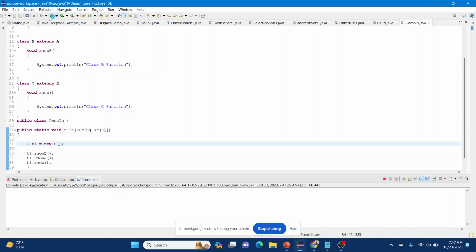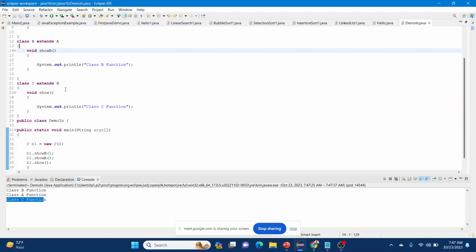So it's multi-level inheritance. The class B function is called first, then show A, the class A function, then the class C function. That's how we implement multi-level inheritance.